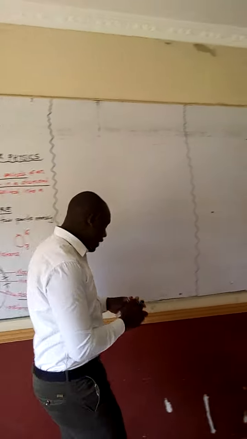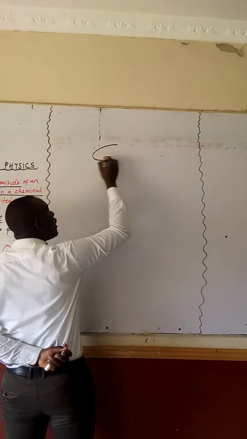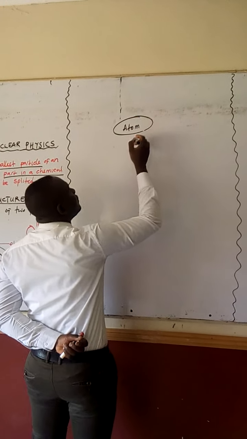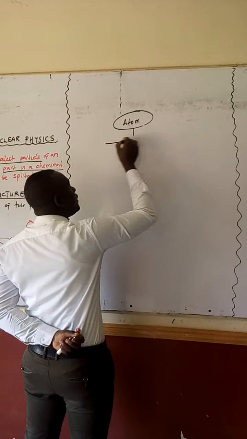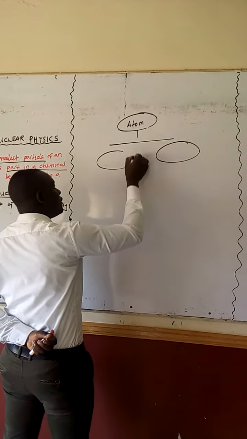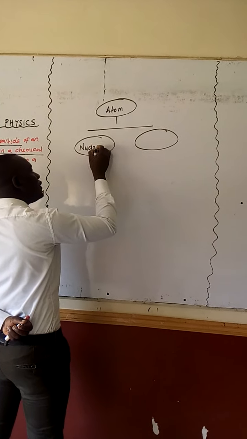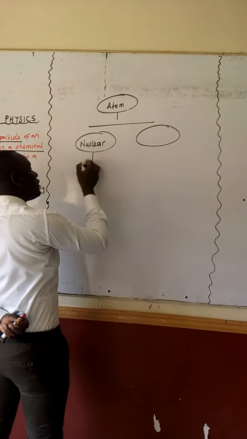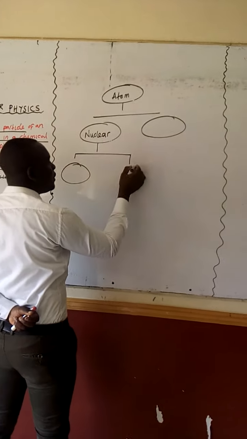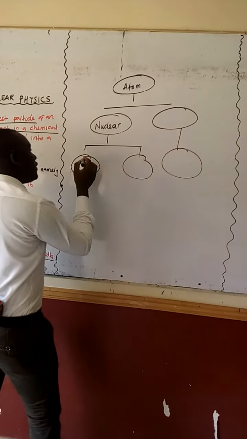The atomic structure can also be represented in this form, where we have an atom, and this atom is made up of two things. The first part is the nucleus. In the nucleus, we are going to find two things. What are the two things that are found in the nucleus?